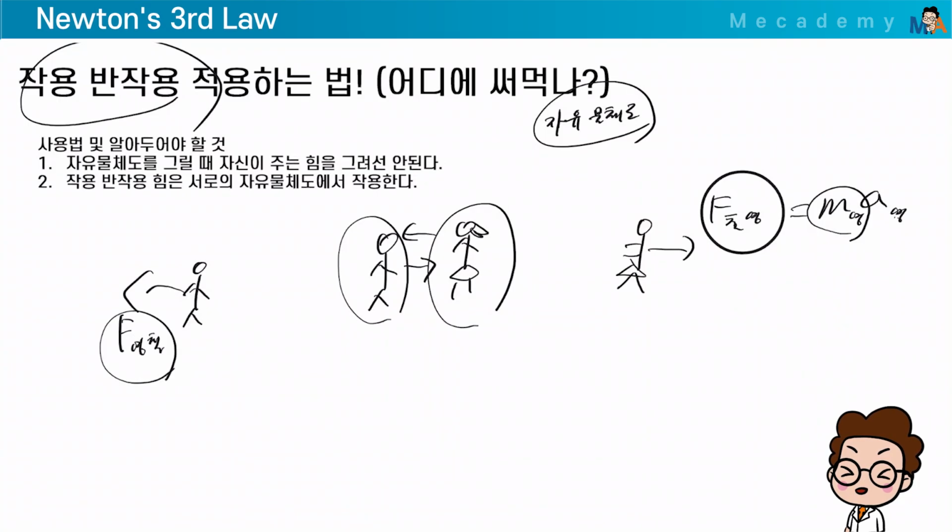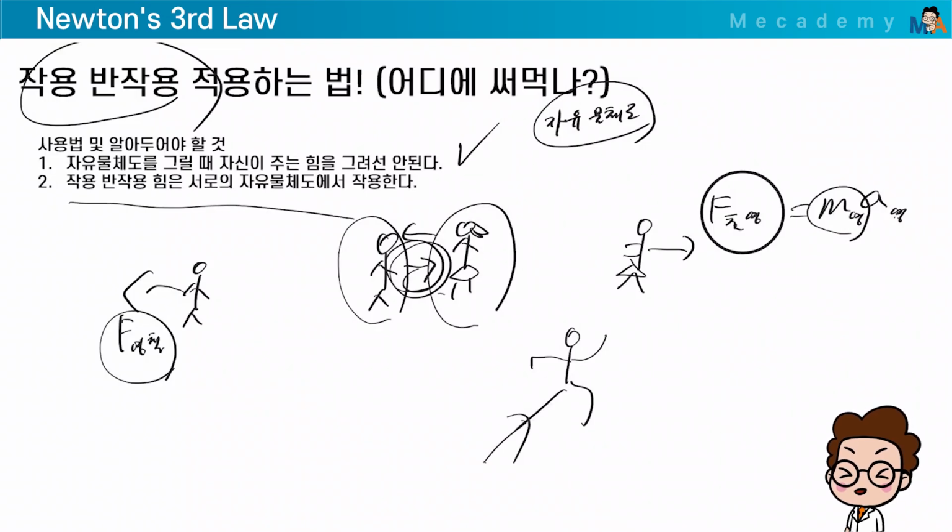Do you understand? When you draw a free body diagram, we'll go into detail about this next time, okay? You do not draw the force of Cheolsu pushing Younghee here. You must never draw it. Many people get confused and make mistakes with this. Got it? You must never draw it. Even when you run, it's not about you hitting the ground. It's about the ground pushing you, and that's how you move. We need to move by using that reaction. Be careful with this. Understood? You might not understand it right now, but just try to understand. Applying it will be done next time, and as you solve practice problems, you'll gradually understand.